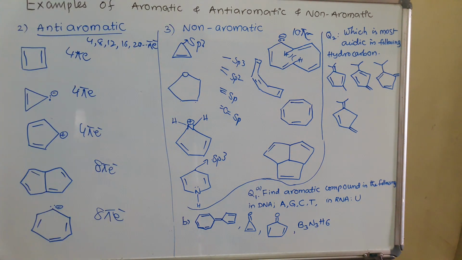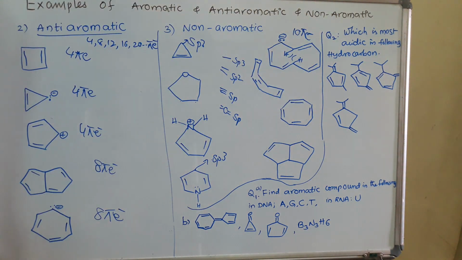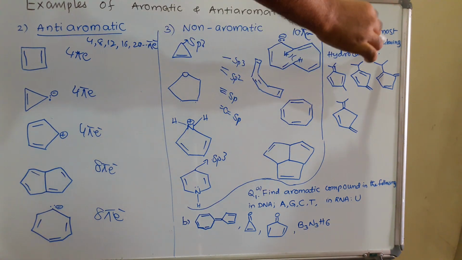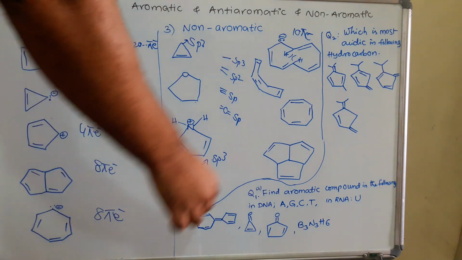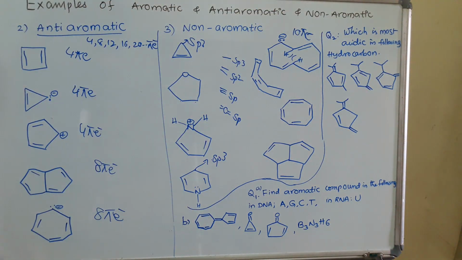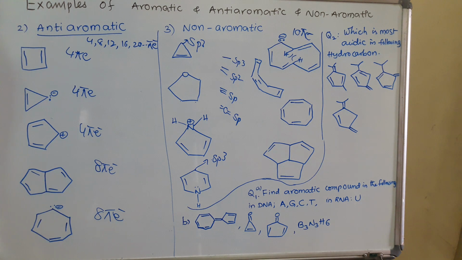Similarly, one more very important question. This question was asked in the IAS exam. Based on aromaticity only, the question is: which is the most acidic among the following hydrocarbons? 1, 2, 3, 4. Find the most acidic and give the explanation why any one of the compounds is more acidic. Thank you very much.